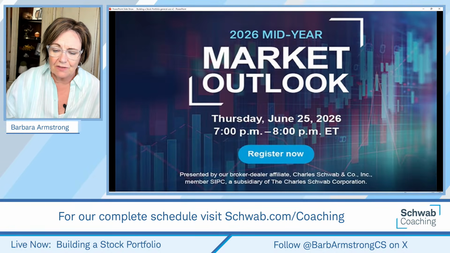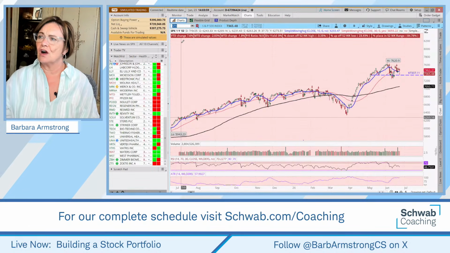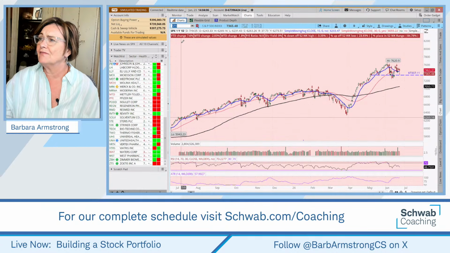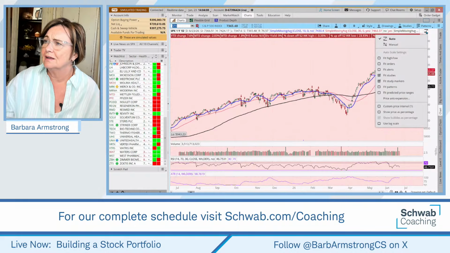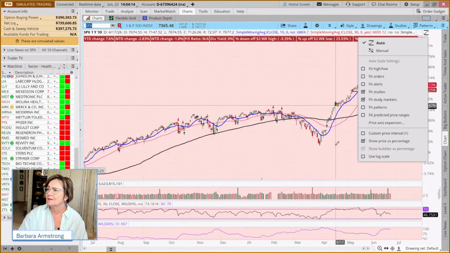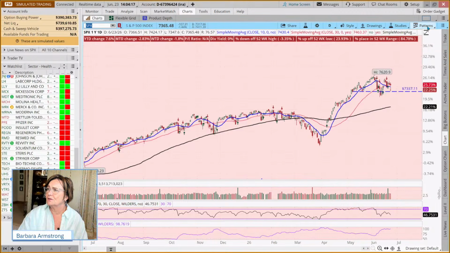Okay, so let's go out to the platform and start our conversation. So here's the S&P 500. It's up 7.6% year to date. I've got a 1-year chart, and if you don't want to have to draw the lines, you can show price as a percentage using this icon under patterns.